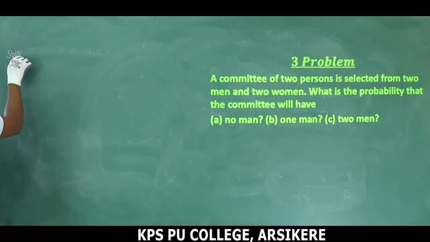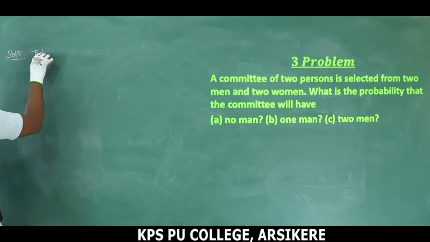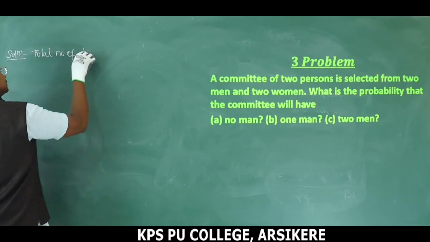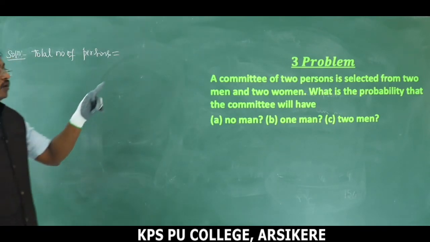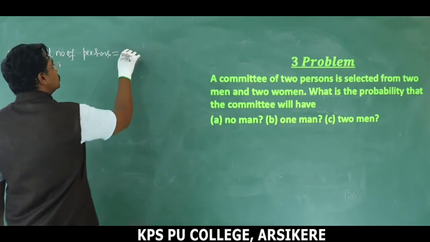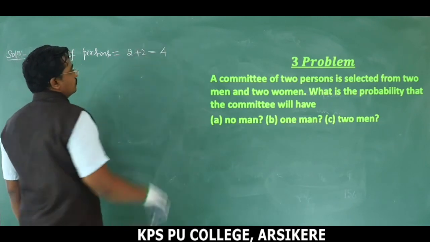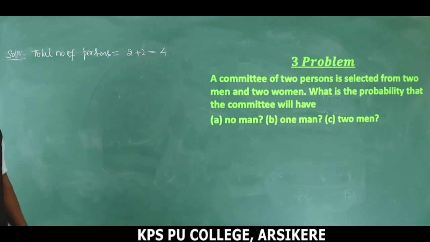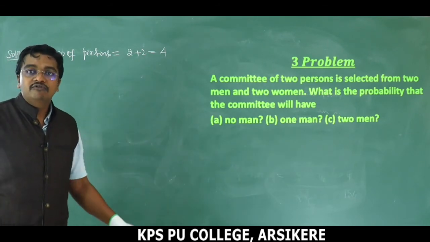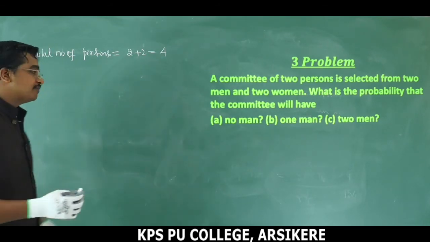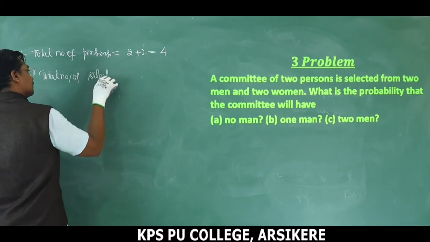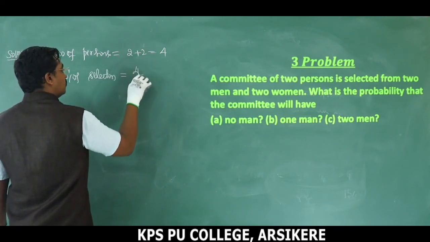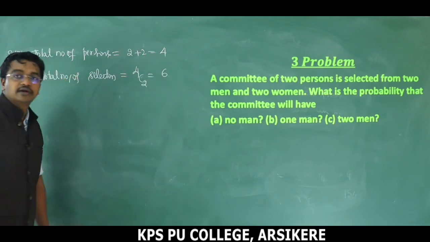Solution. Total number of persons. How many total persons do we have? 2 men and 2 women, that becomes 2 plus 2 is equal to 4. Out of 4 persons, we have to select 2 persons for the committee. We are selecting 2 persons from 4. That becomes total number of selections, which is 4C2. That becomes 6. Simplify.